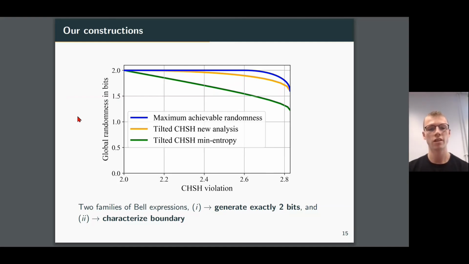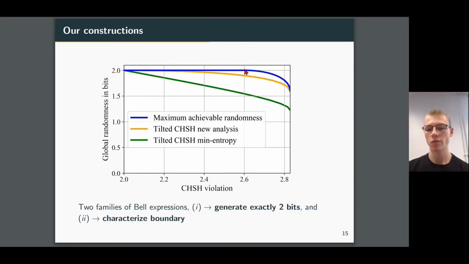Now, secondly, we can present the main result of our work, which is this blue curve going across the top here. So not only have we been able to improve upon this tilted CHSH analysis, we've actually been able to find a tight upper bound on this question. So what we find is that for CHSH violations or non-locality being arbitrarily small all the way to the large amount of about 2.6, we can achieve exactly 2 bits of randomness. So we're no longer asymptotically tending towards 2 bits. We can achieve the exact maximum all the way up to this large amount of non-locality.